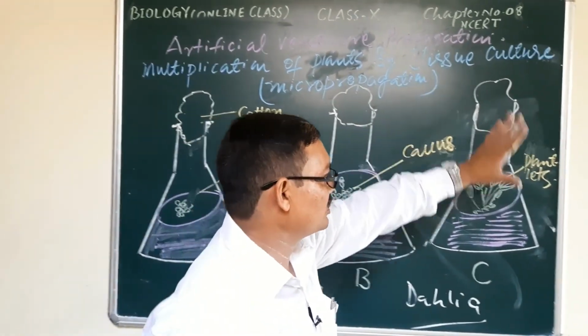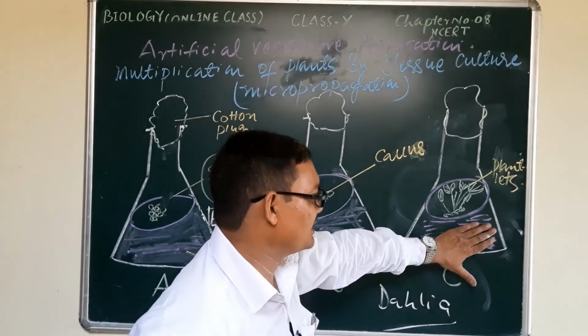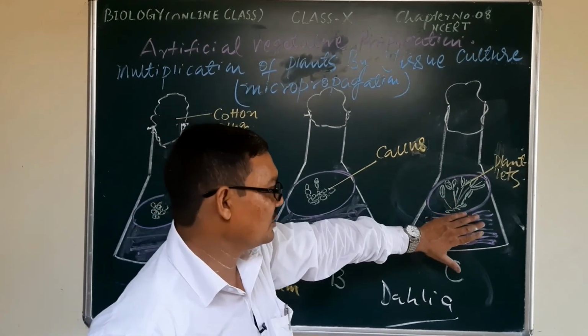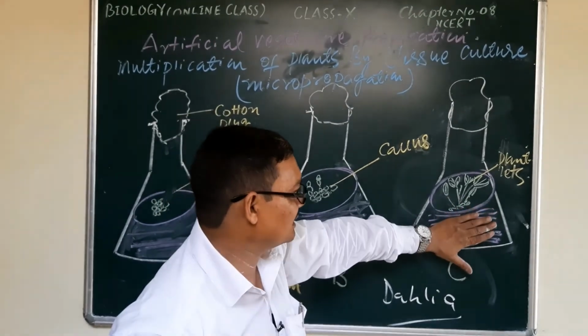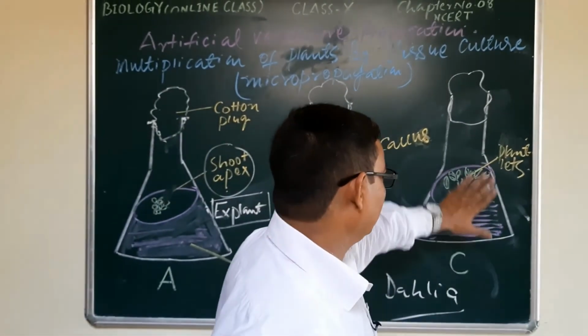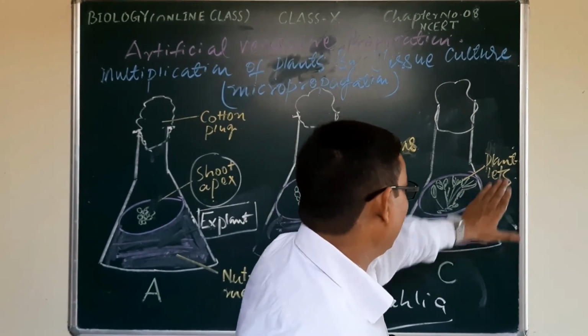There is no differentiation. This undifferentiated mass of cells, the callus, is transferred to another medium, the same medium but with some hormones added, which will control the growth of the plant, and in this way plantlets develop.